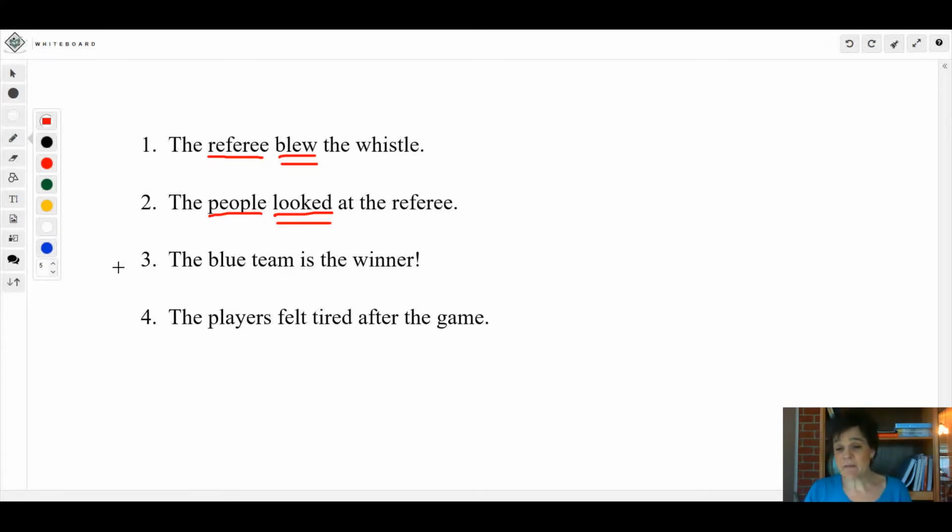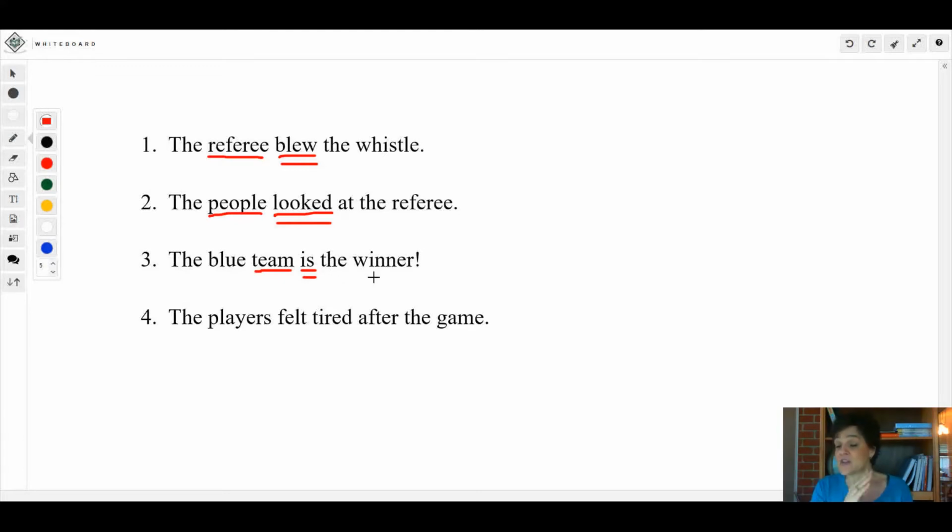Let's look at this one. The blue team is the winner. Is there an action being done? No, but there's some linking being done, correct? Is is your linking verb. Who or what is? What's your subject? Team. Now, since this is linking, we need to show what's linking.